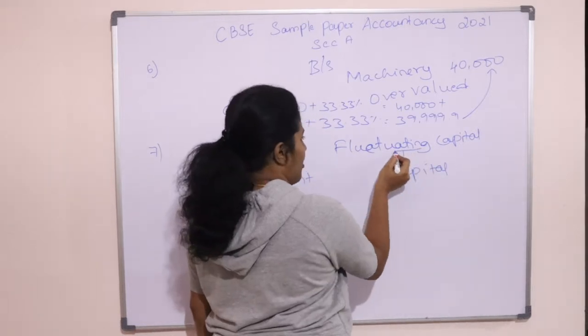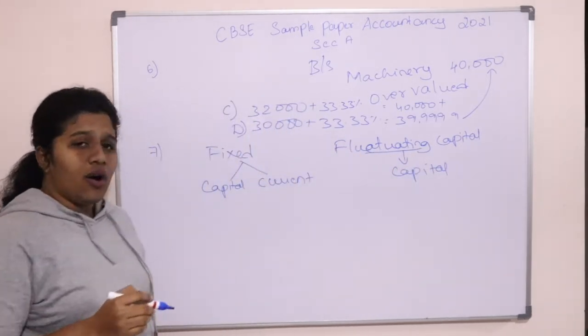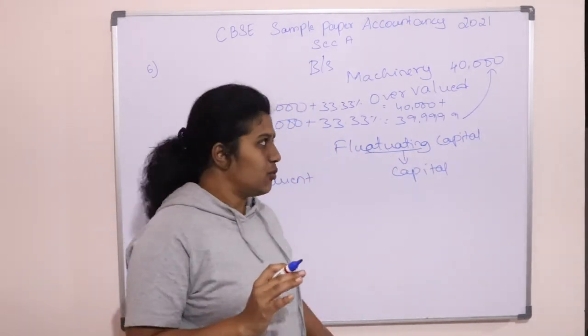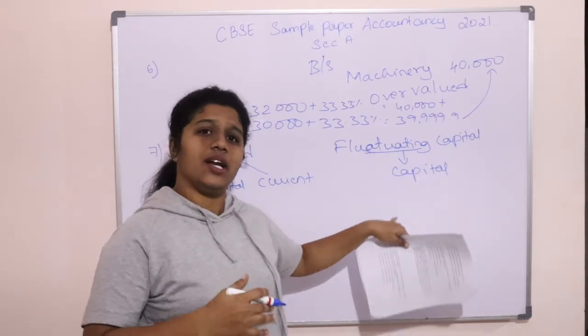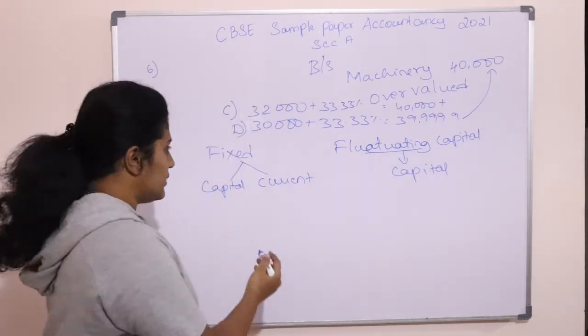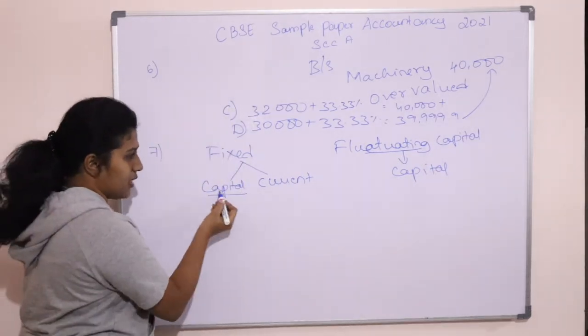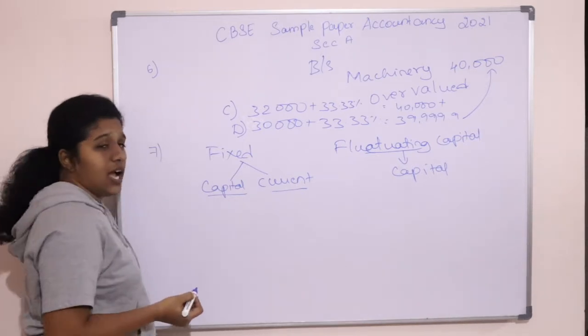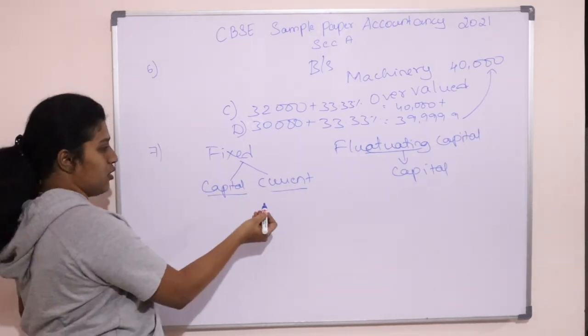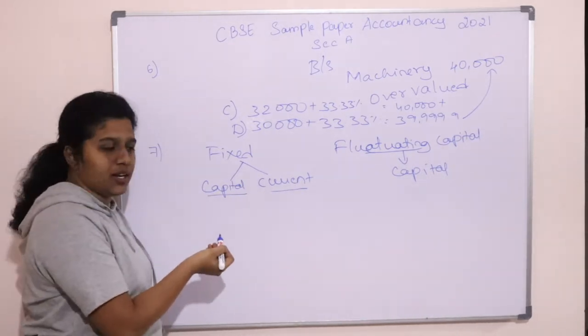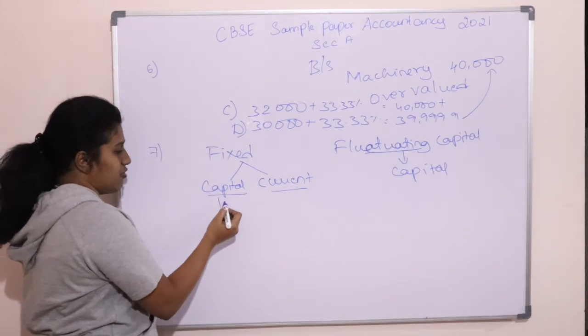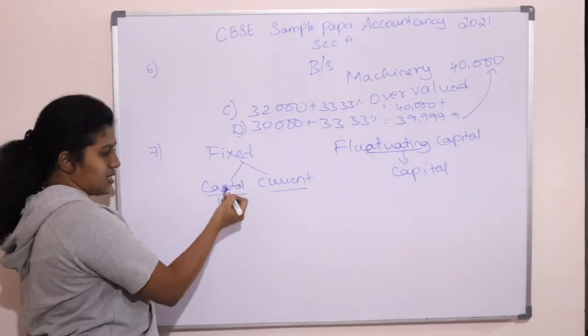Why is the name called fluctuating? All the adjustments related to partners will be taken in the same account. That's why it keeps fluctuating. In fixed capital, we have a separate capital account and a separate current account. Adjustments are recorded in the current account, only investment is taken in the capital account. For example, if 1 lakh is our investment, 1 lakh is taken here.